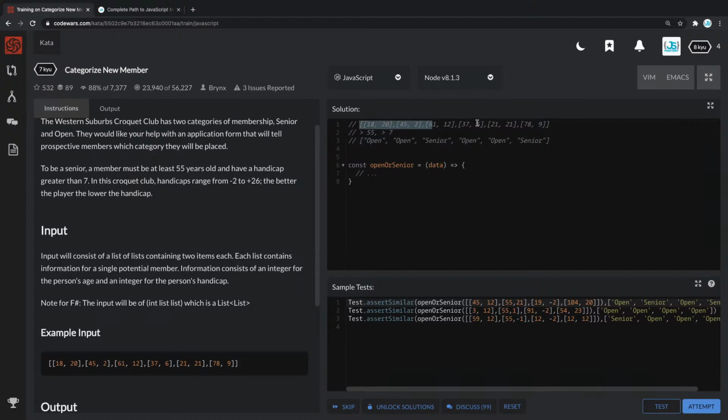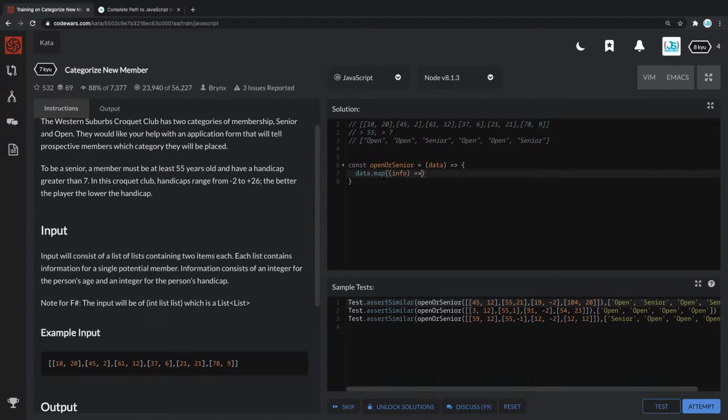Okay, so we're getting the data. Of course, since we have a list of things, we want to map over it. For this, you can use the for loop, or simply you can also use the map. So we're gonna just do the data, and then we're gonna map over it. Inside of here, I don't usually like to call things data, but that's how they call it. It's not really meaningful. But in this case, let's simply do something like data, and then each thing here is going to be data for a specific person.